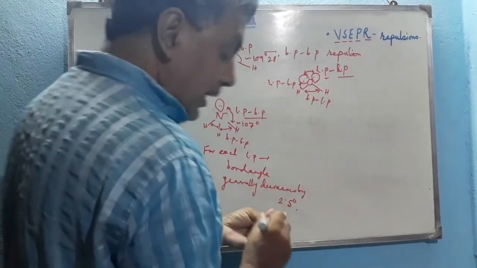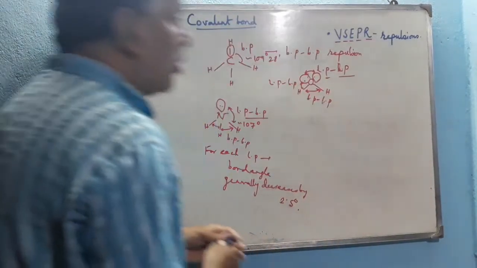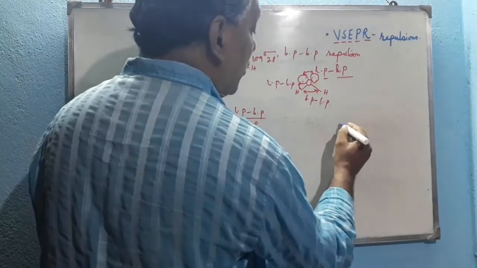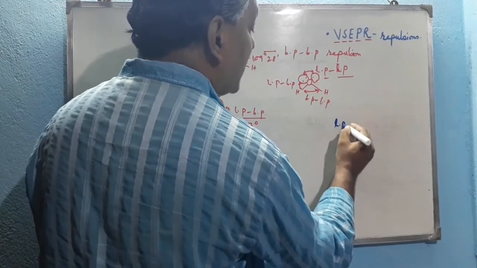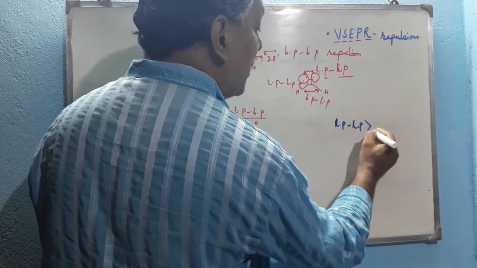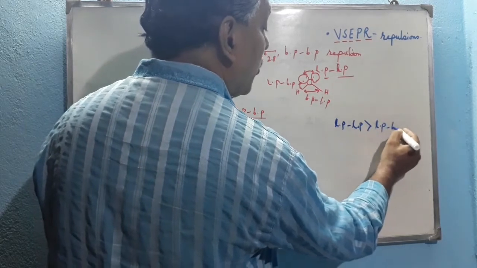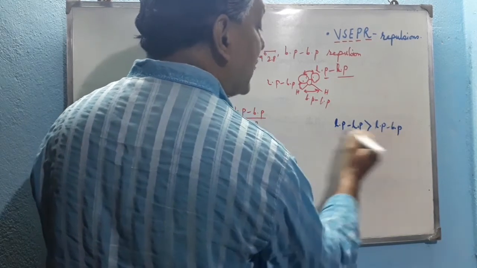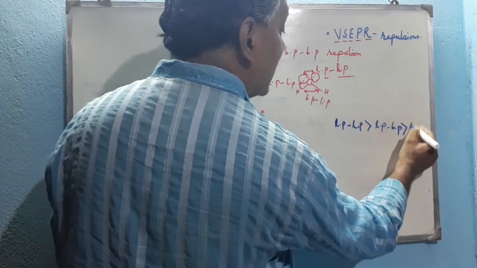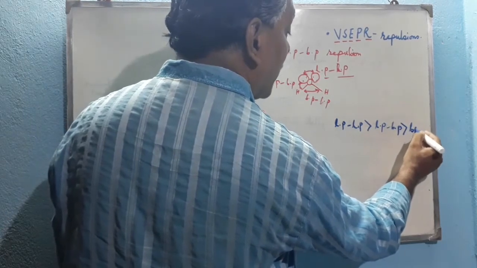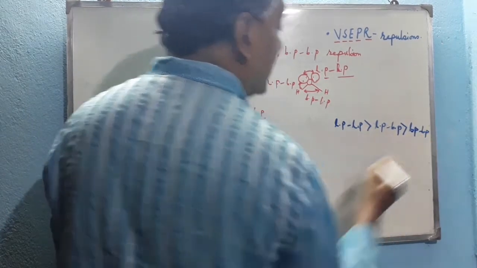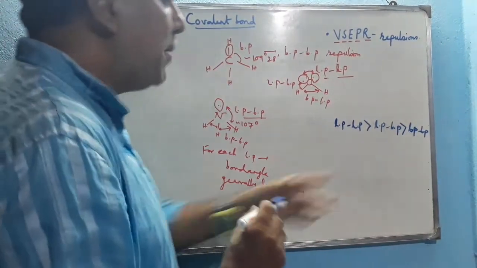So there are three types of repulsion that actually occur in VSEPR theory. One is lone pair-lone pair, which is the maximum, then lone pair-bond pair, which is less than that, and that is more than bond pair-bond pair. So bond pair repulsion is the least, and hence the bond angle is the maximum there.